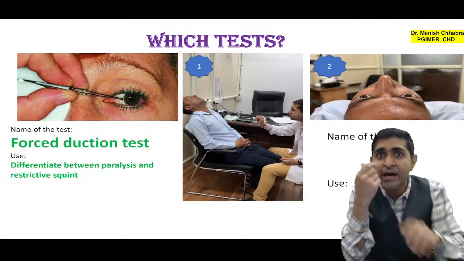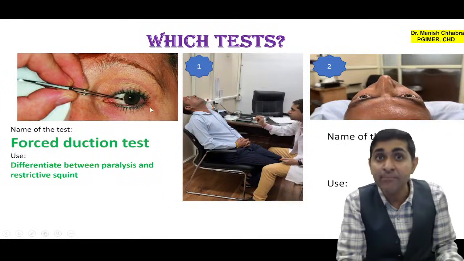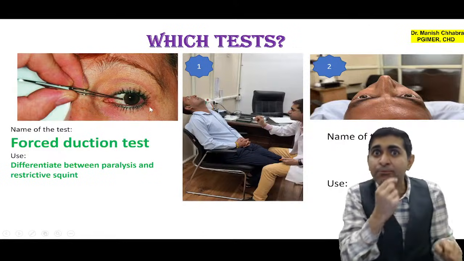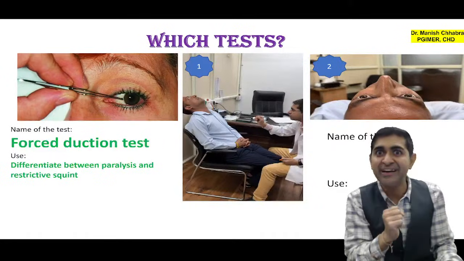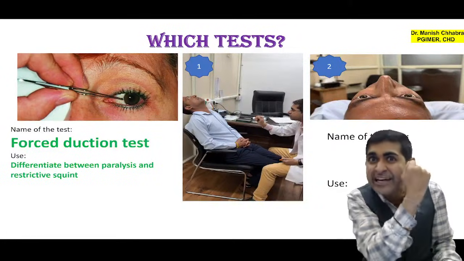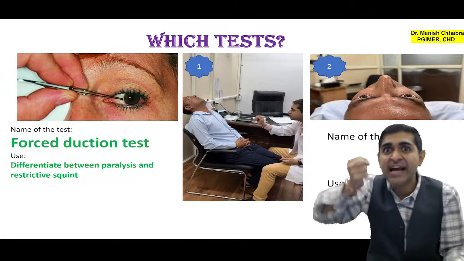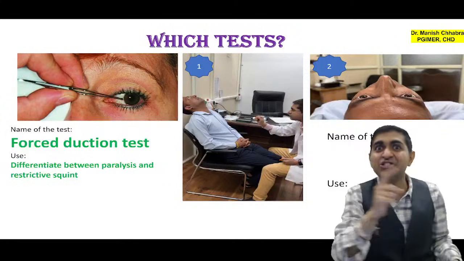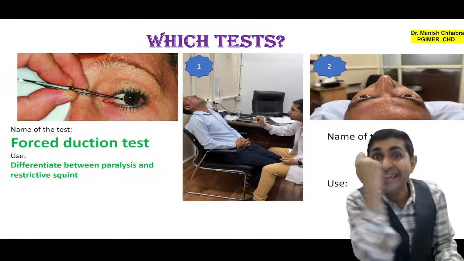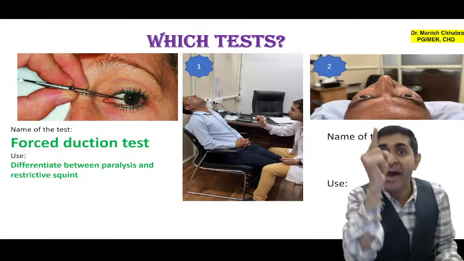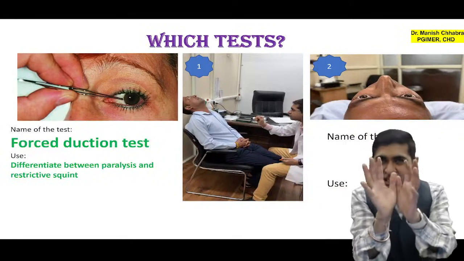If the eye is turned outward, I will try to rotate it to the inner side, as seen in the image. If I am able to rotate the eyeball inside, it tells me that it was due to paralysis of medial rectus. If I am not able to forcefully rotate it inside, that means something is holding the eyeball from the lateral side, and that is because of fibrosis of lateral rectus muscle. So if there is movement on forceful duction, you call it paralytic squint. If there is no movement, you call it restrictive squint. I hope it is very much understandable.